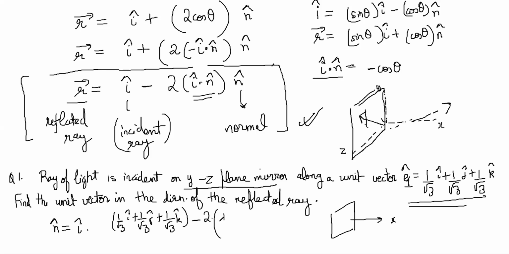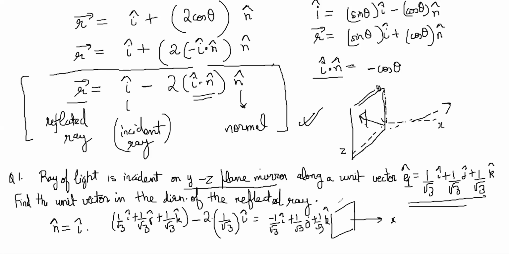So it will be just 1 by root 3, and the n cap direction is i, right? So the reflected ray becomes minus 1 by root 3 i cap plus 1 by root 3 j cap plus 1 by root 3 k cap, right?